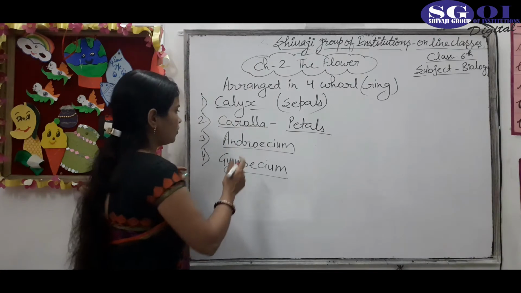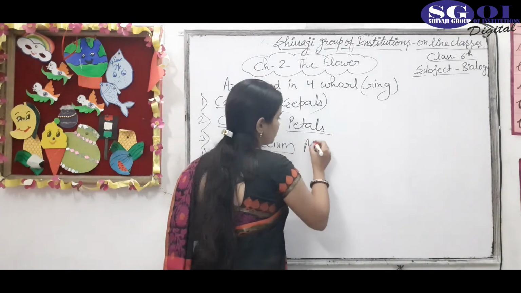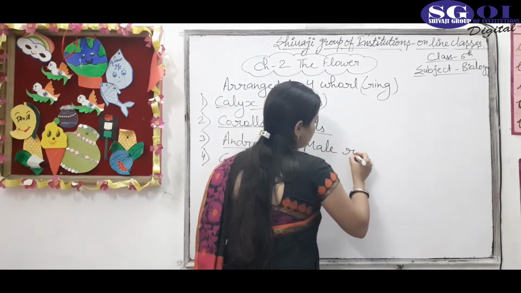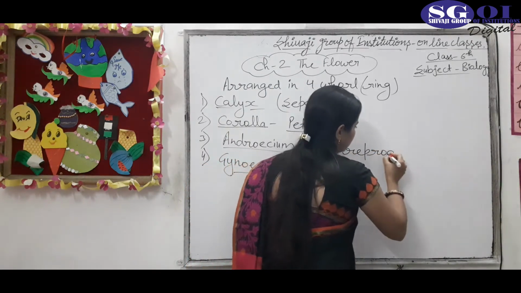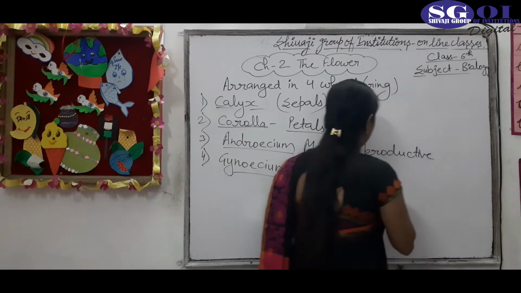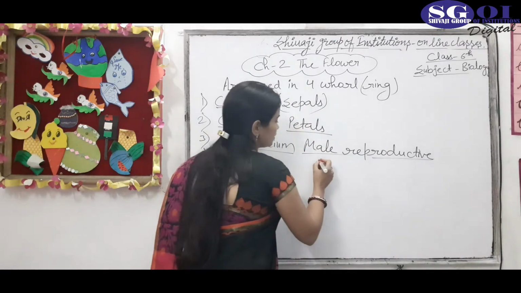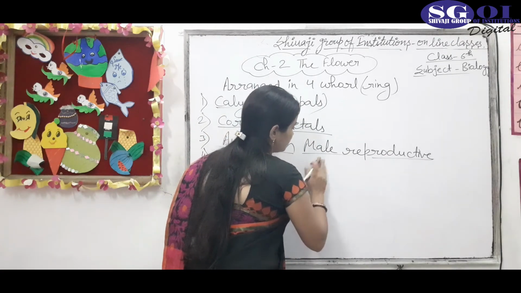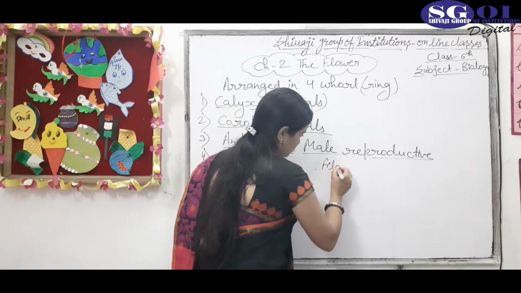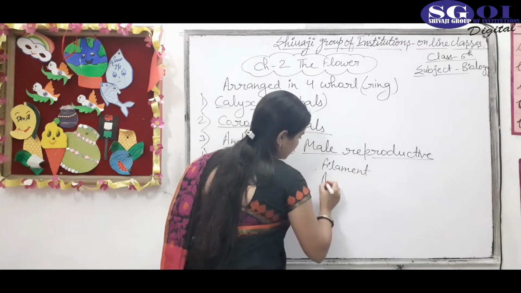And the third whorl is the androecium. Androecium is also called the male reproductive part of a flower. This male reproductive part of a flower contains filament and anther.